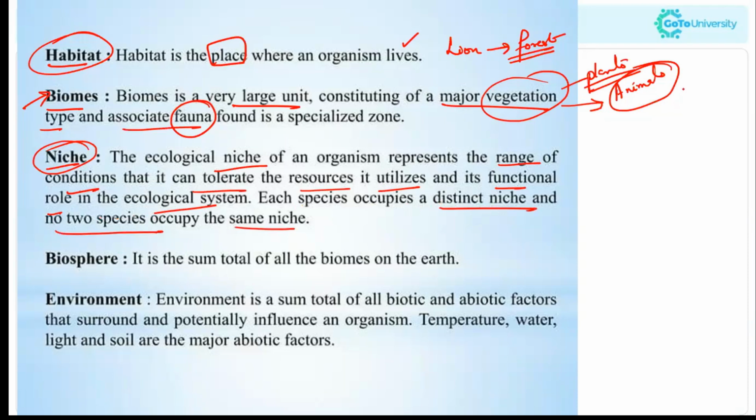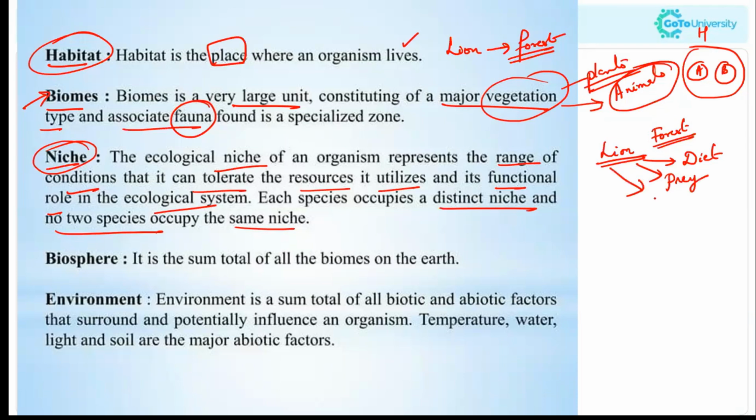We know that two species, A and B, can live in the same habitat, whereas they can't occupy the same niche. Considering a lion, the lion lives in a forest. It is correct, that is its habitat. Now in the forest, they will be consuming a particular food, so the diet will be different. The prey of the lion will be specific.